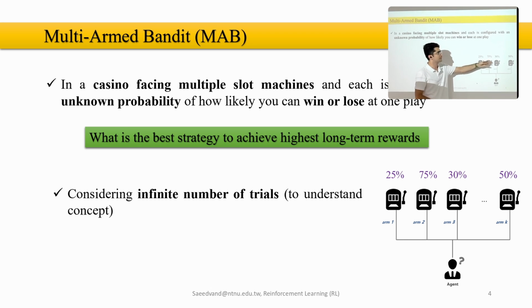The developer or producer of the machine wrote some code so that, for example, for this machine, 25% of the time, that's too high, but for simplicity in a simple example, you're going to win. Here 75, here 30, there 50. But of course, these are very small in a real environment. Here we just have some simple examples. Now the question is, what is the best strategy to achieve the highest long-term reward? Think about it. You have multiple machines, you are the agent, you're going to play, and you don't know these probabilities. What is your strategy to play?